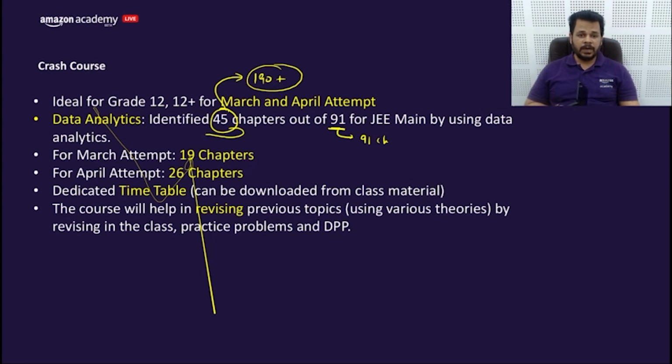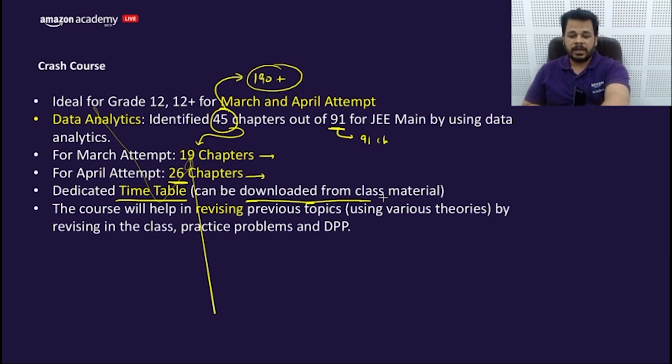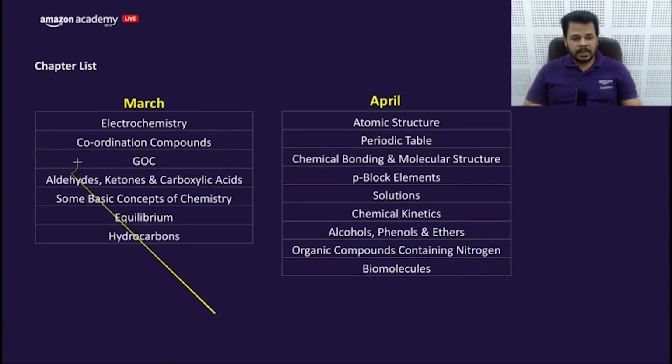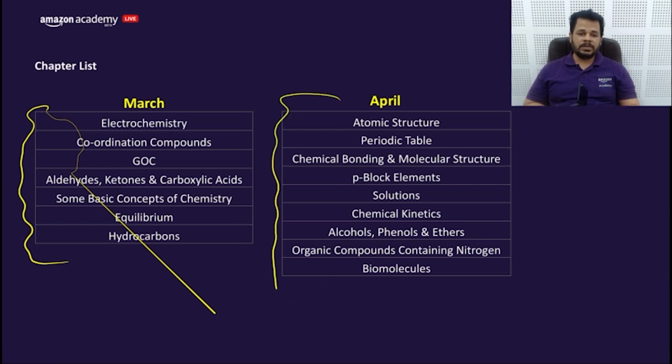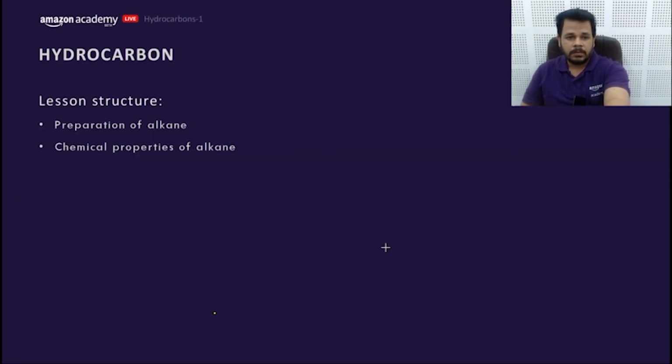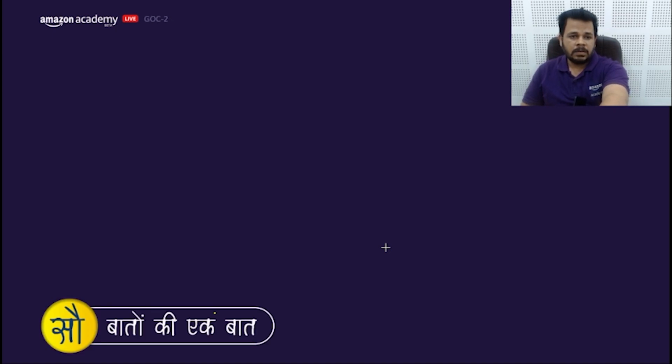Out of these 45, 19 will be covered before March and 26 between March and April, and a dedicated timetable will be given. You can download it from the class material. These are the chapters we will cover in the March session, and between March and April we will cover these chapters in chemistry.